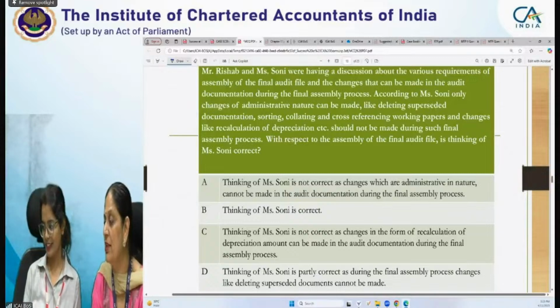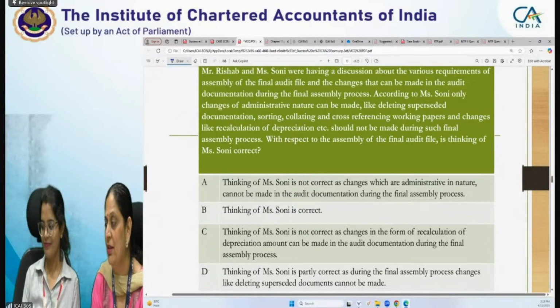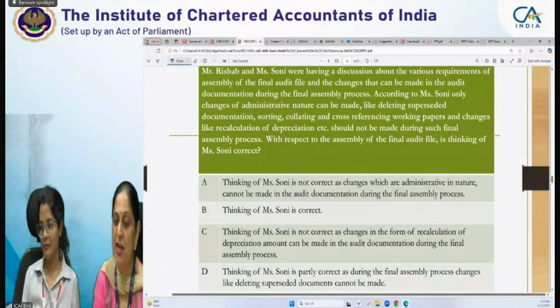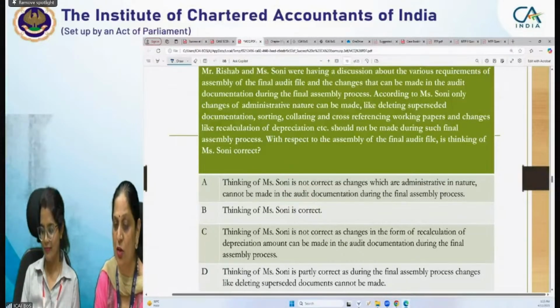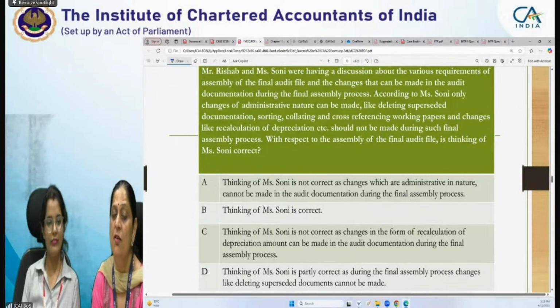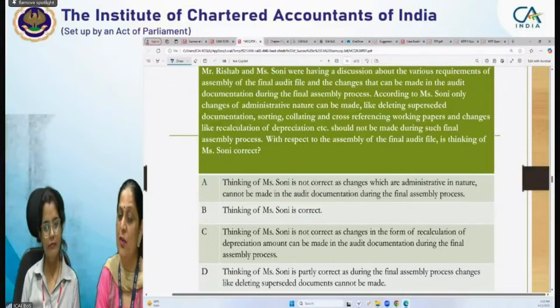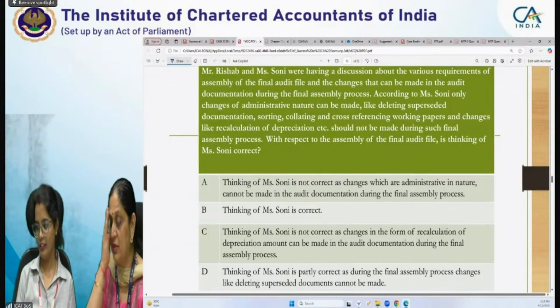How many days are prescribed for it? Very good, Rajveer, you have prepared well. So 60 days is the time limit prescribed for assembly of the final audit file and the changes that can be made in the audit documentation during the final assembly process. Now the next question is what kind of changes you can have, whether it can be of administrative nature, or you can have other types of changes also.